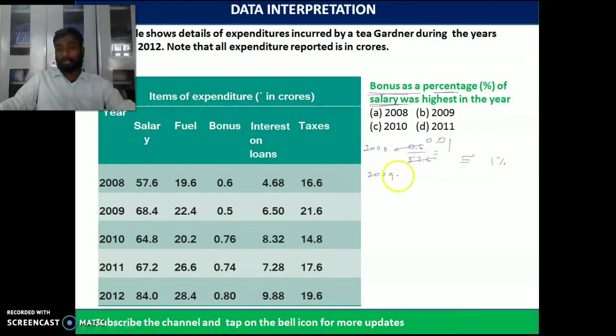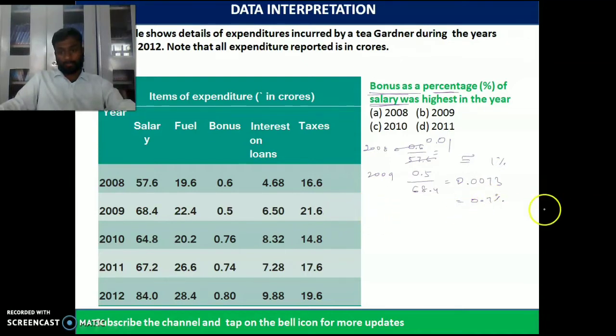In 2009, 0.5 of the bonus in the total of 68.4. So 0.5 by 68.4, we have around 0.0073, which is hardly 0.7 percentage. Okay.